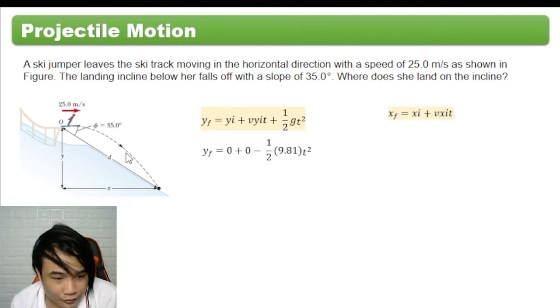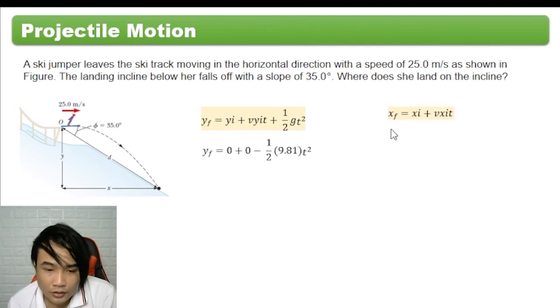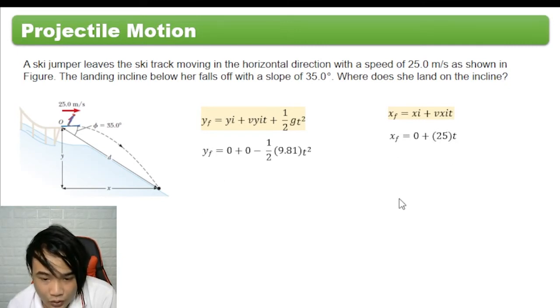Then we have the equation for x. There is no 1/2 gt squared term because there is no gravitational pull horizontally. So xf is equal to xi plus the initial velocity times time. The initial position is 0, because this is our reference, plus the initial velocity of 25 meters per second times time. Time is still unknown. So xf is equal to 25t. We have 2 equations with 2 unknowns.